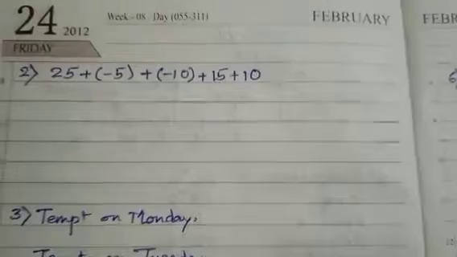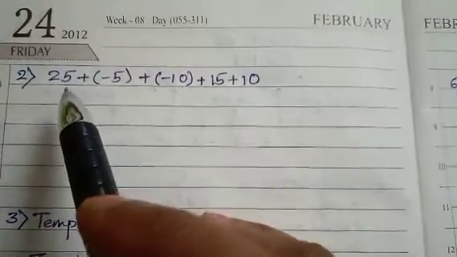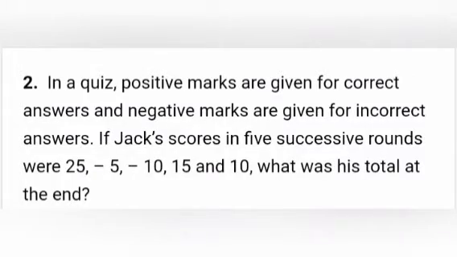So as question 2 you have seen, in a quiz positive marks are given for correct answers and negative marks are given for incorrect answers. If Jack's scores in 5 successive rounds were 25, -5, -10, 15 and 10, what was his total at the end? Okay, so this was the question.